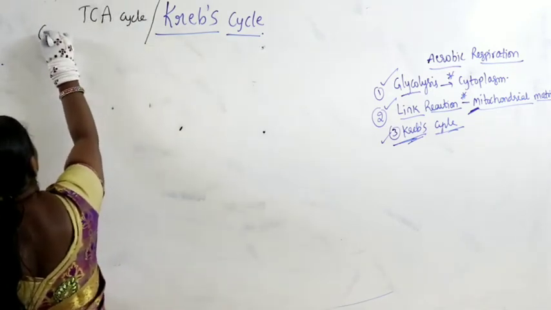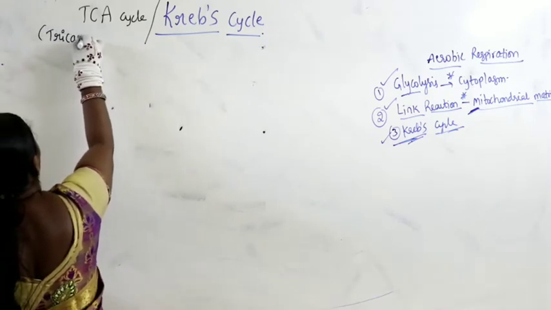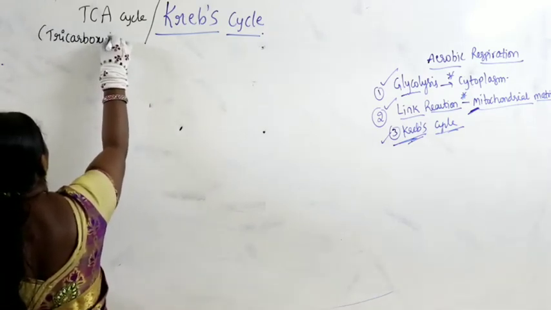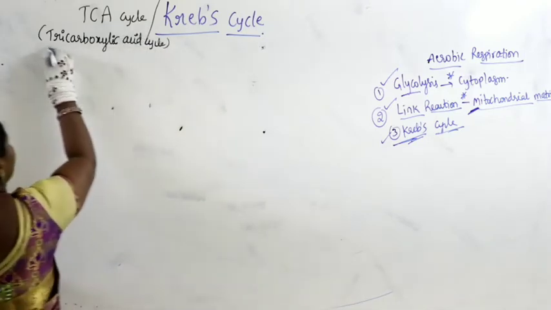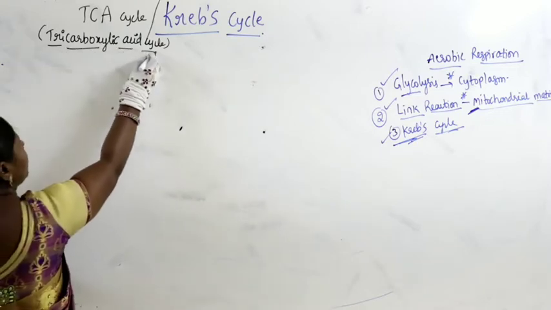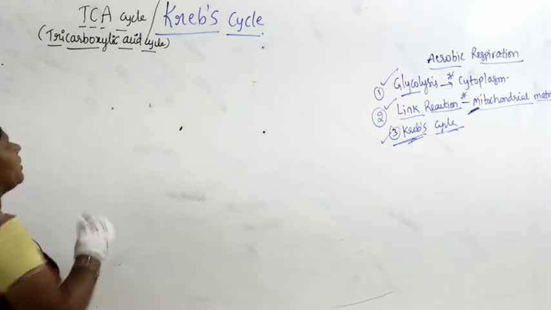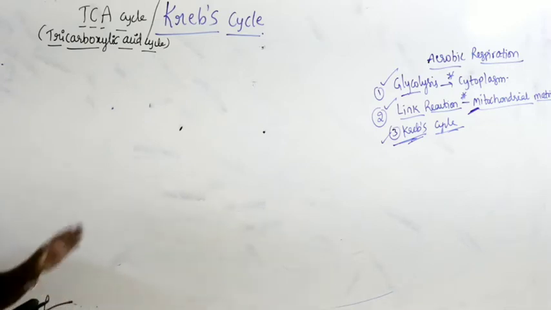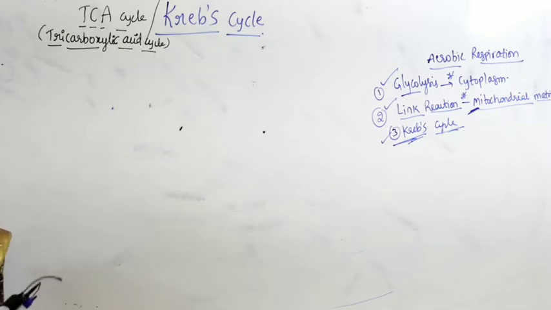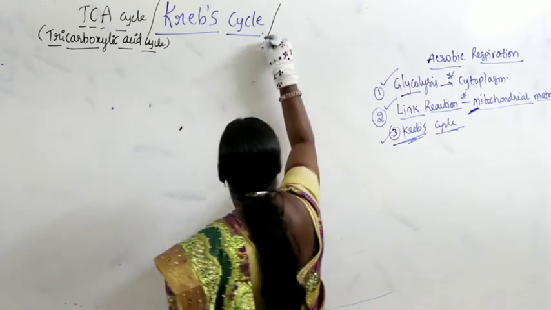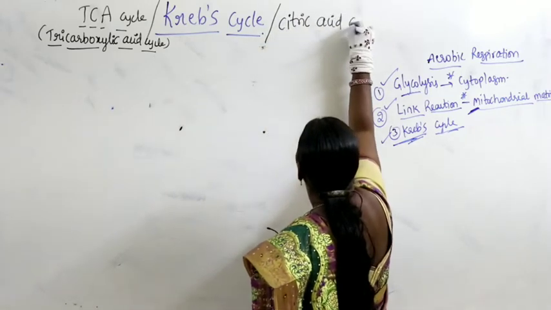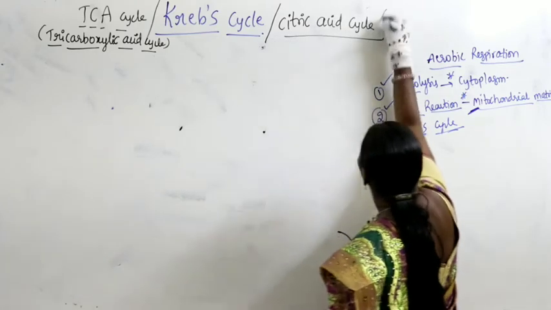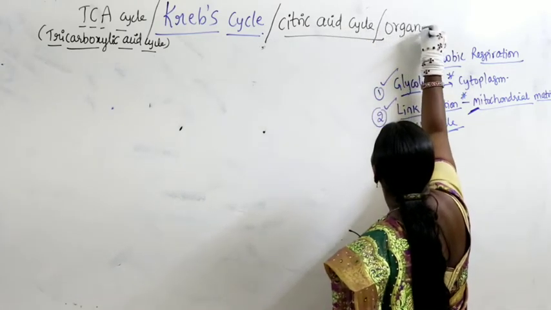TCA means tricarboxylic acid cycle. That's why it's called the TCA cycle. We will see what the tricarboxylic acid is. That's nothing but citric acid. So Krebs cycle itself is also called the citric acid cycle, or it is also referred to as the organic acid cycle.